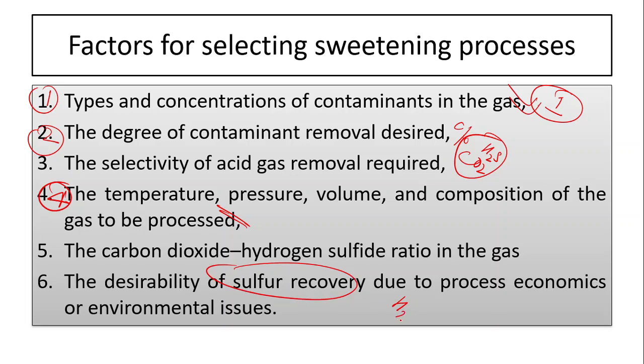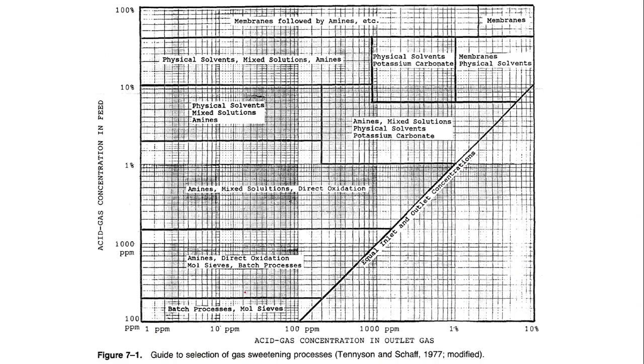we cannot send this sulfur and H2S directly into the atmosphere. We need to convert that H2S into sulfur so that there will be no environmental issues, and we can generate revenue from the sulfur. So that's why this is also an important parameter for the sweetening process. Let us look at this diagram.